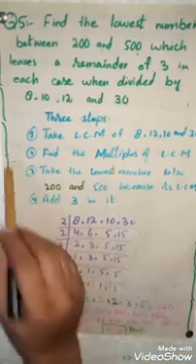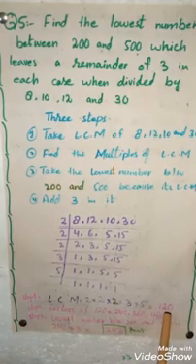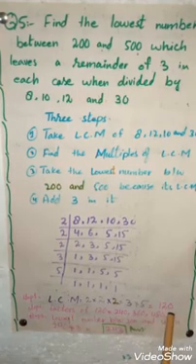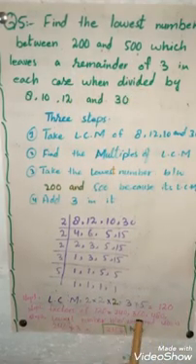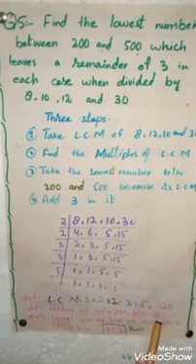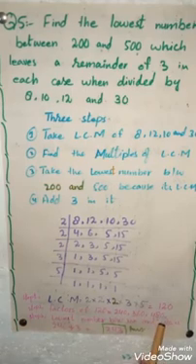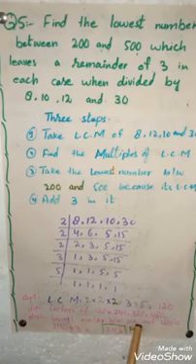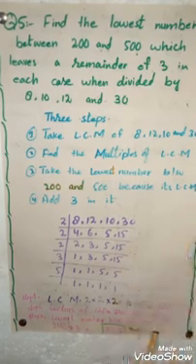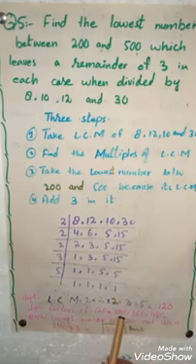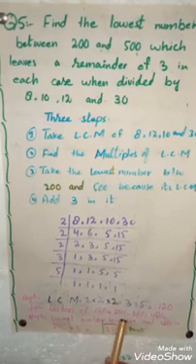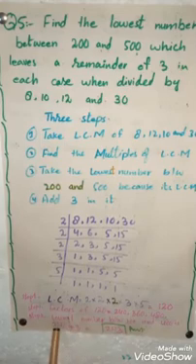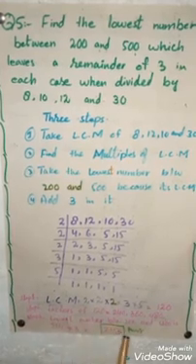Now students, second step: we will find the multiples of 120 till we get the number nearest to 500. We have 240, 360 and 480. The next number will be greater than 500, so we will stop here. Now you will take your least number, because here we have to find the lowest common multiple. So the least number is 240. Now in the last step you will add 3 to this number. You will add 3 to 240, and you get your number 243.